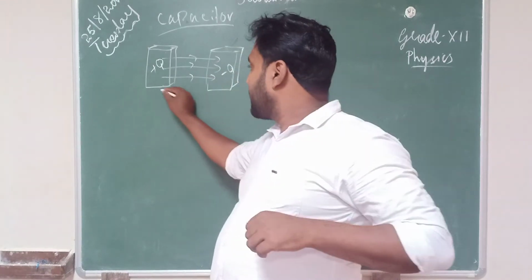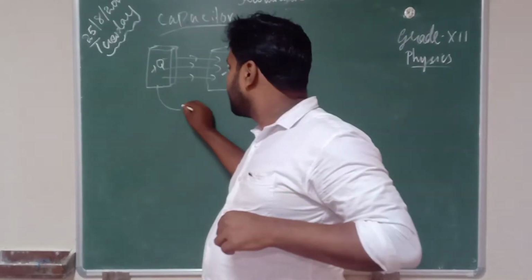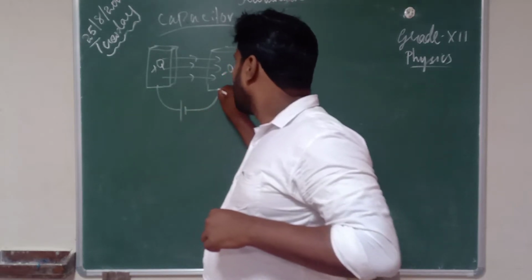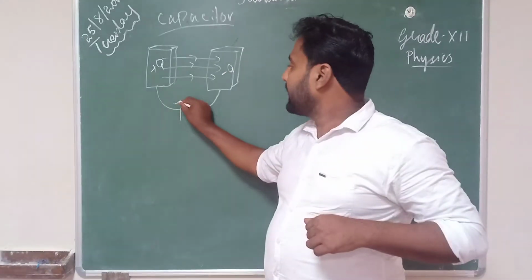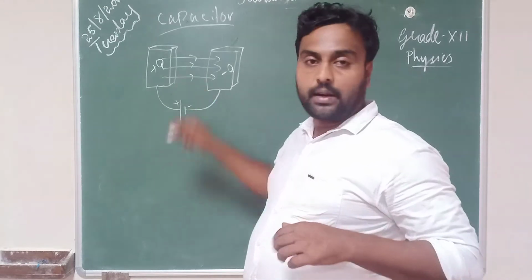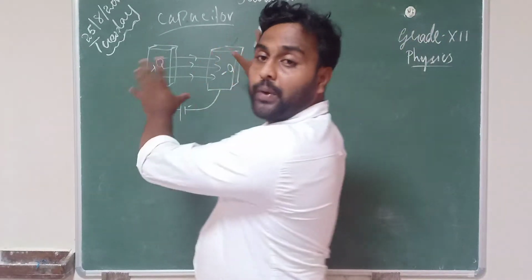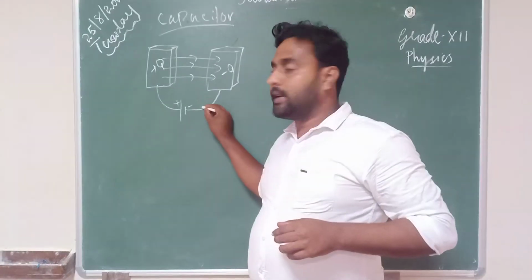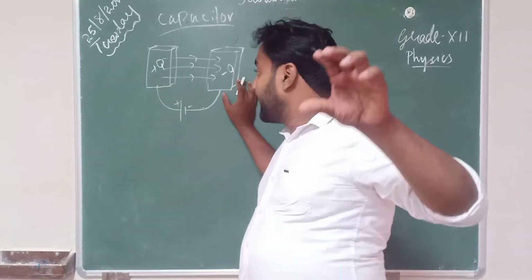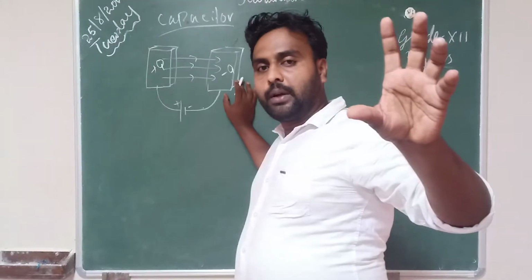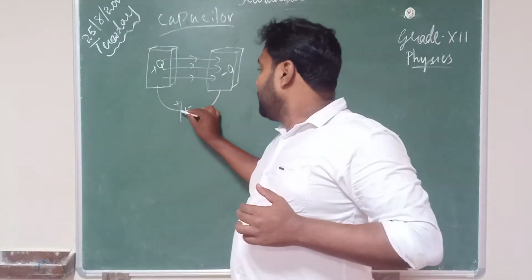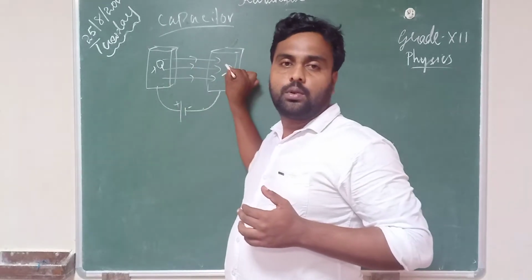When we connect a battery terminal like this, positive, negative, to this parallel plate capacitor, with two parallel plates, what will happen is the electrons are transferred from one plate to another plate.